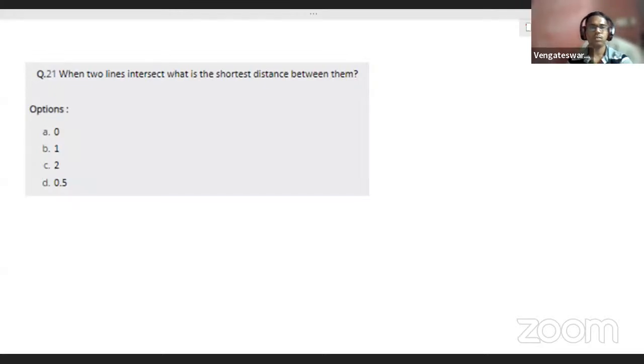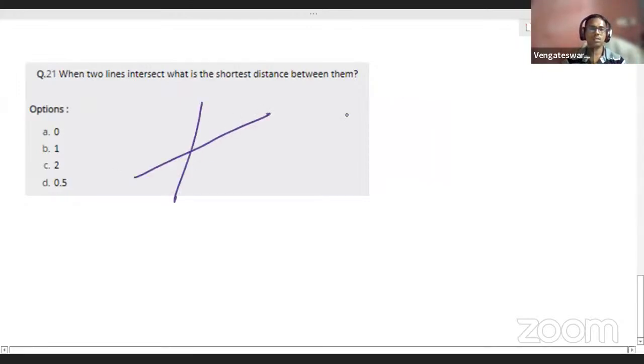Good, very good. Yes, that's what I told. There's nothing to calculate here. So there are two lines intersecting. Intersecting means it can be like this, it can be like this. What they ask is, what is the shortest distance between them? The shortest distance between them is the gap between them. What is the gap between them?